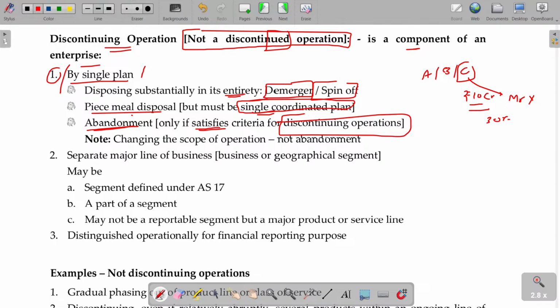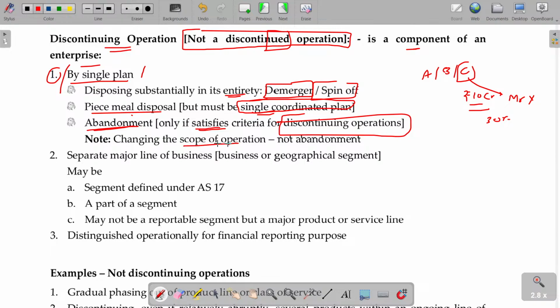So what comes under discontinuing operation along with a single plan? Completely sold off, like demerger and spin off, and one single plan for total consideration, but the transfer happens piecemeal. Abandonment, but whatever revenue I get from that, I may wait to get it for at least 2 or 3 more years. These things are called a single plan.